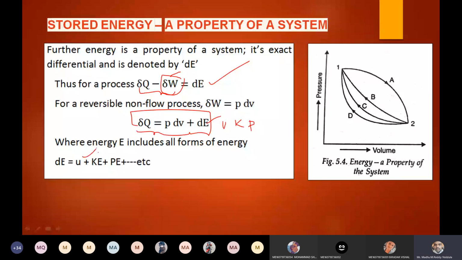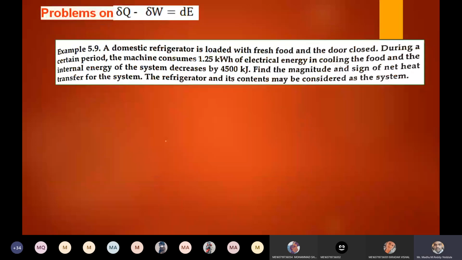We'll see one small problem. A domestic refrigerator is loaded with fresh food and the door is closed. What is the purpose of a refrigerator? To cool.